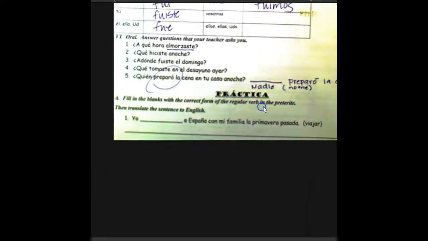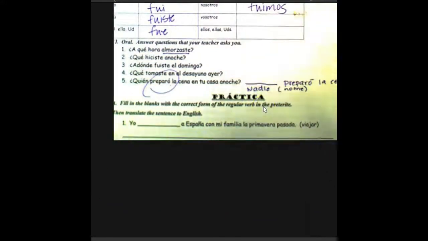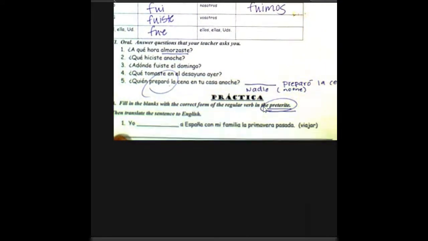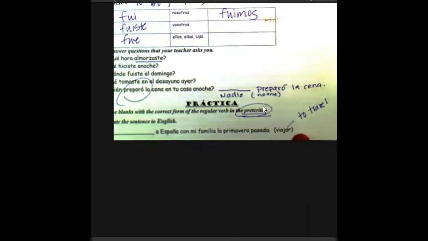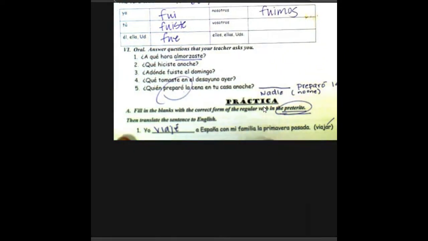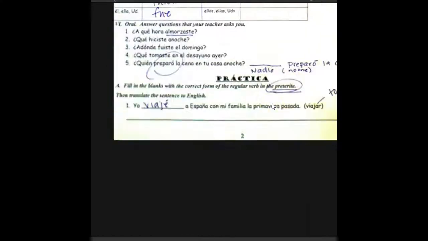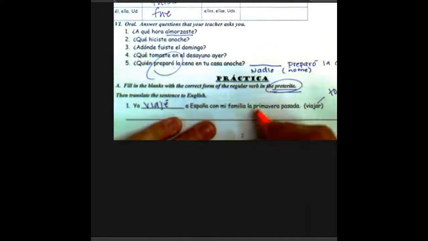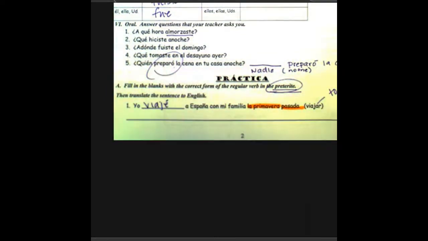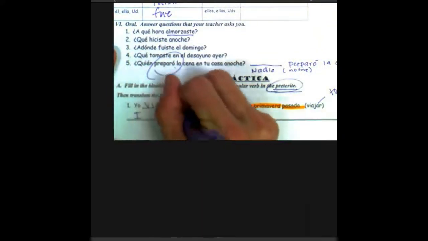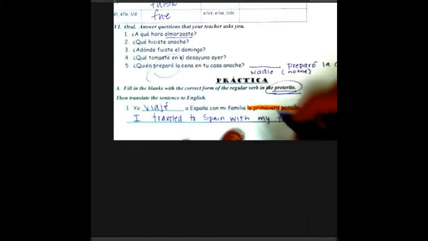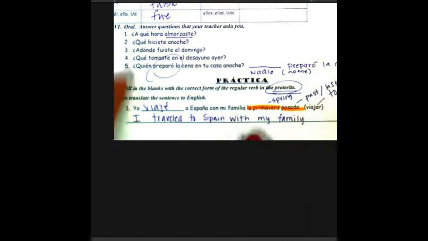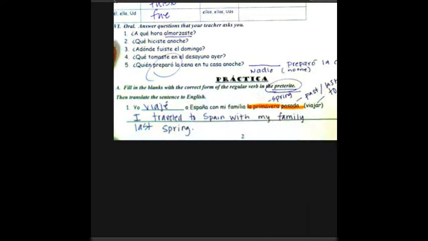So for this next practice, you're going to fill in the blank with the correct conjugation of the verb, which is given to you in parentheses. So viajar, to travel. If you don't remember what a word means, make sure to look it up or ask your compañero. So go ahead and conjugate it in the corresponding form, and then after that, you're going to identify the words that you don't know and highlight in anaranjado, orange. Once you figure out what those words mean, you're going to put it together and translate the sentence into English. You can go ahead and define the words next to the Spanish word and then highlight your answer.